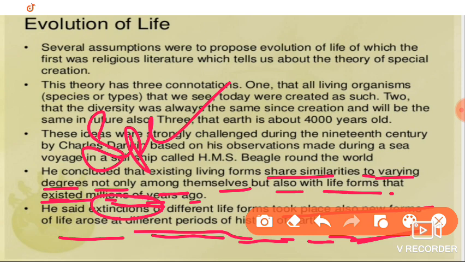Because so many species are extinct and so many new species continuously arise because of evolution and variation, we are getting so many different species. Okay, that is the idea given by Darwin.